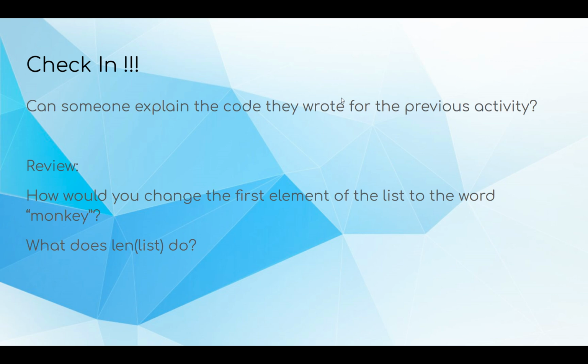And if you wanted to change the first element of the list, it doesn't have to be the list in that one, but any list, if you want to change it to monkey, how would you do that? In fact, you could also write some code to do that real quick. And what does len list do? What does it give you?